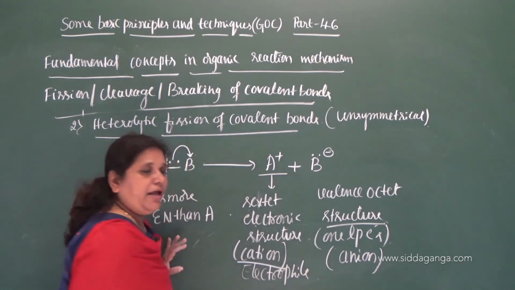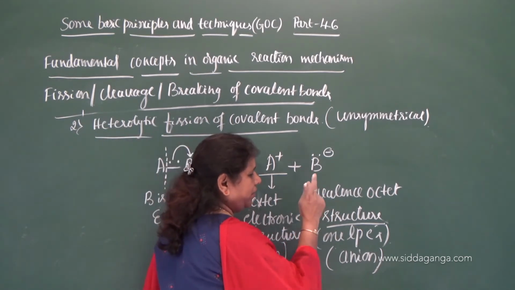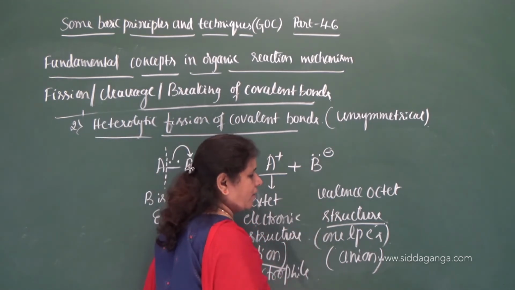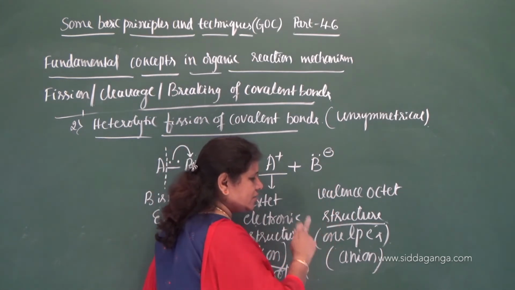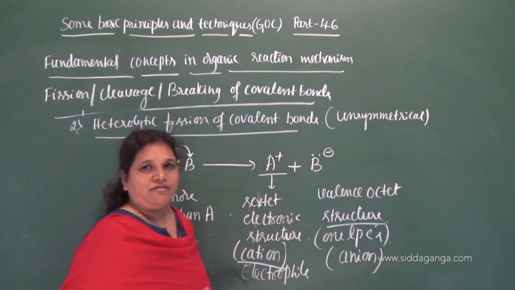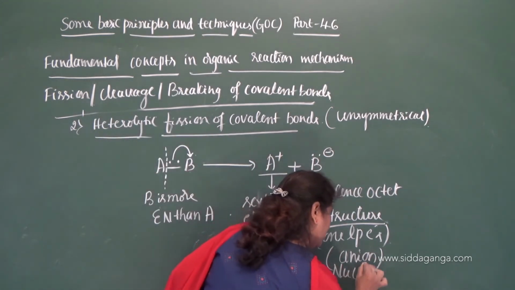This is nothing but an electrophile, and the atom or group of atoms which takes both the electrons during heterolytic fission and contains an octet structure in which one is a lone pair of electrons with a negative charge is called a nucleophile.